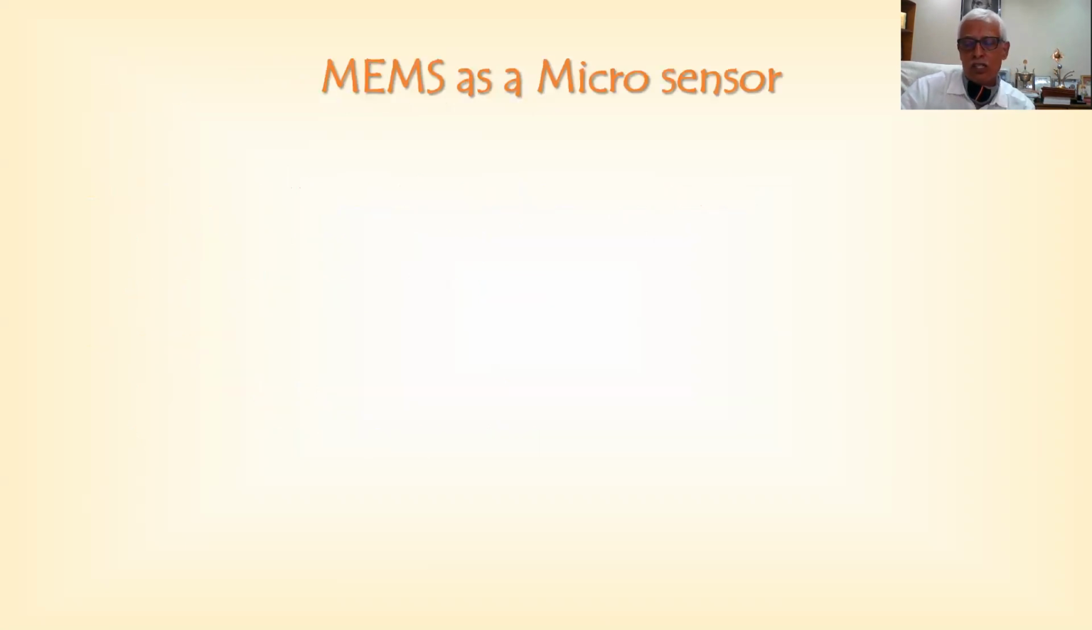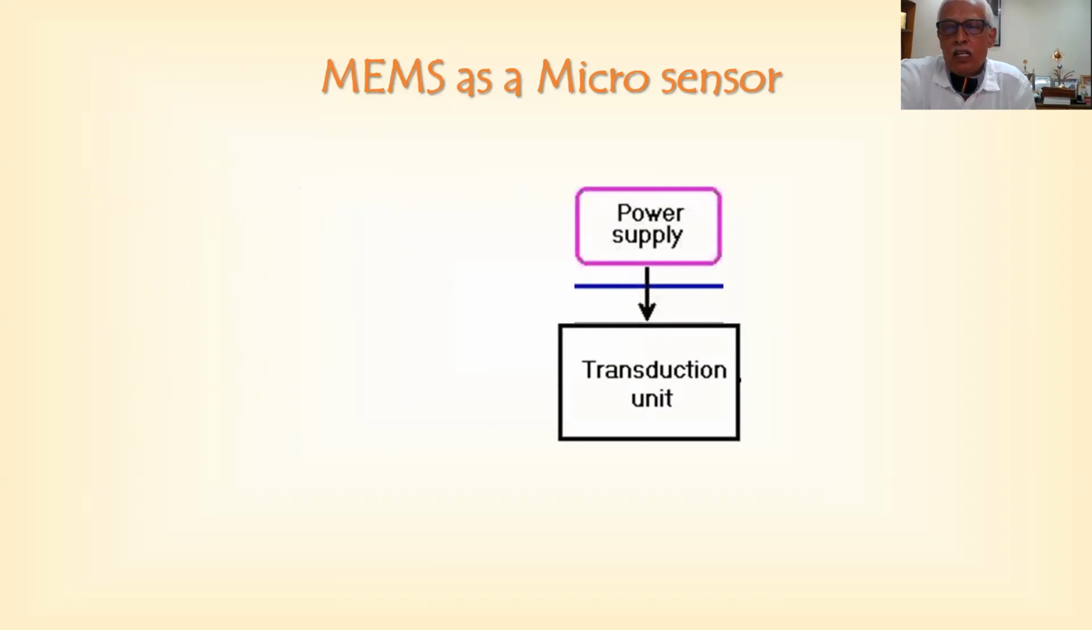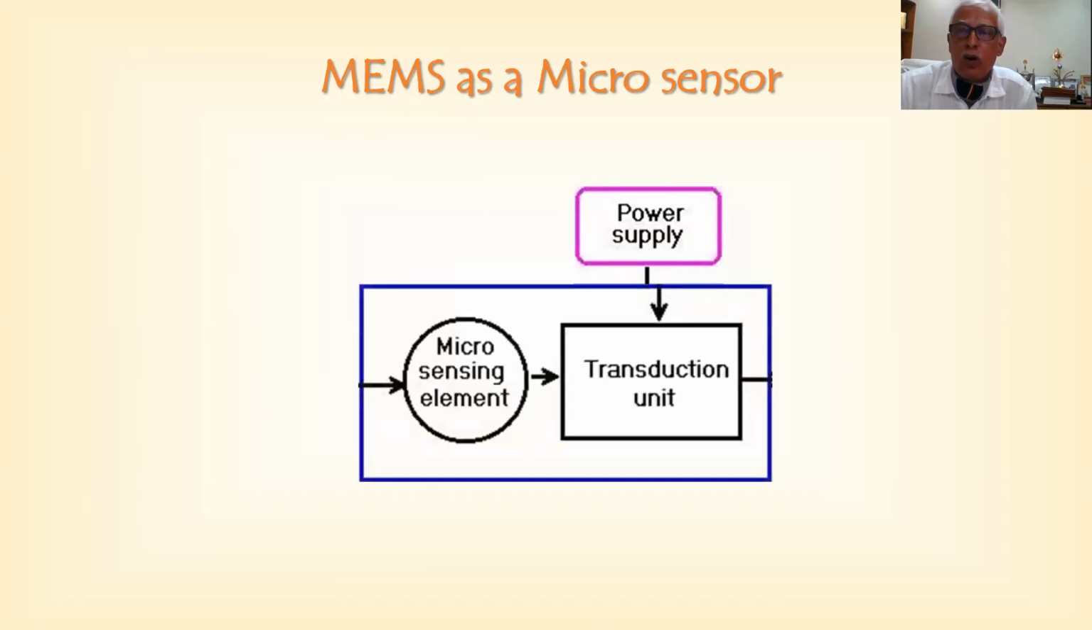Now let us look at the microsensor and what it is composed of. In the block diagram, of course, the transduction unit we'll discuss separately. Any item or gadget needs a power supply to work. So a microsensor definitely needs a power supply for its operation. How small is it? It's at a micro level only, so the power supply needed is very small.